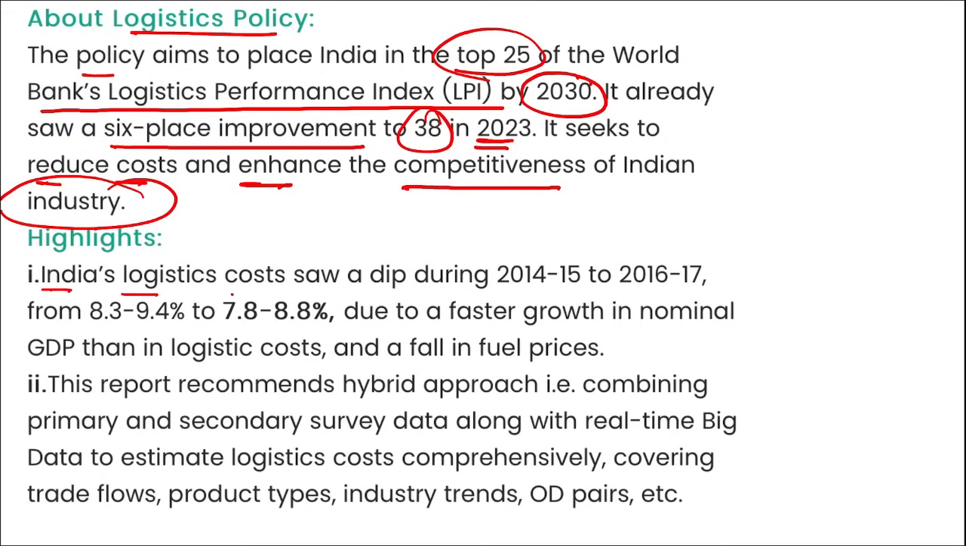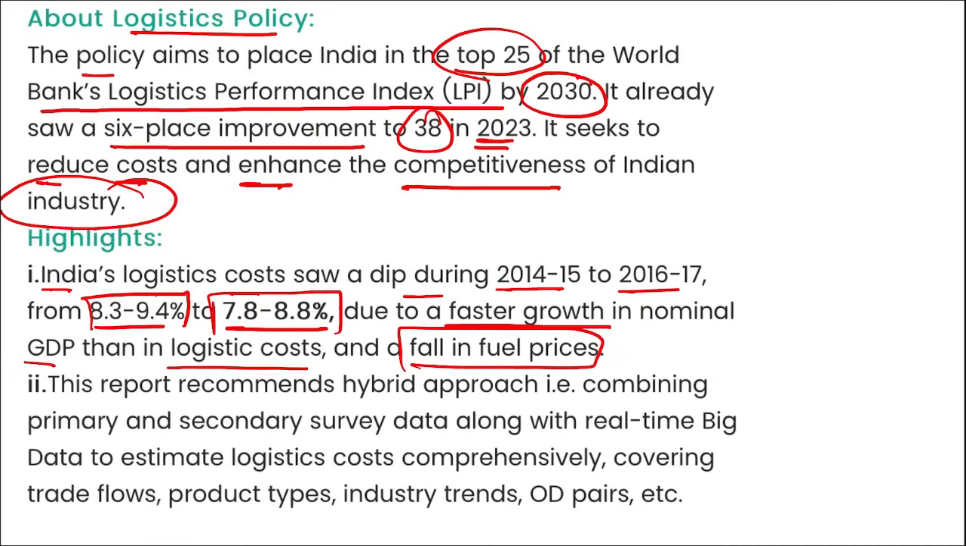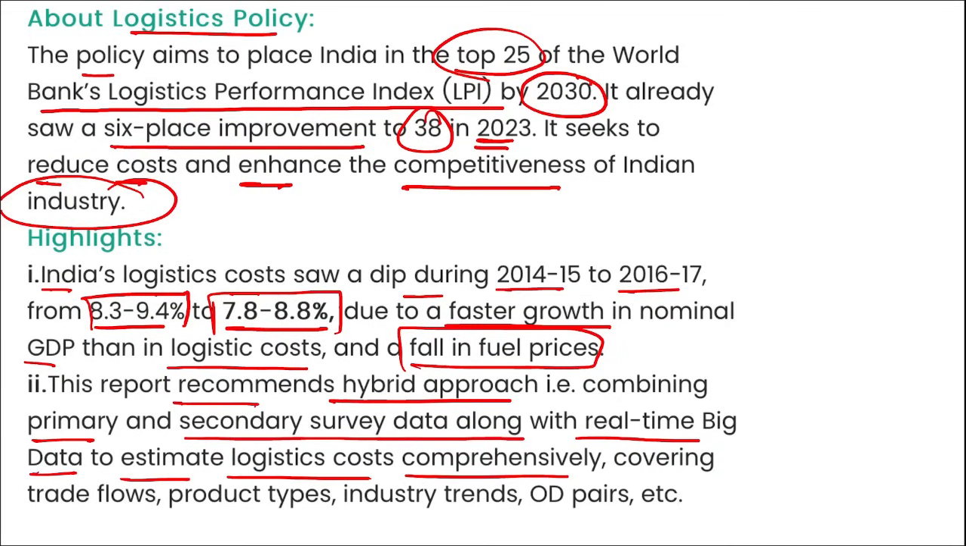Then India's logistic cost saw a dip during 2014-15 to 2016-17, from 8.3% to 9.4% to 7.8% to 8.8%. This was due to the faster growth in the nominal GDP than in the logistic cost and a fall in the fuel prices. Also, this report recommends the hybrid approach, that is combining primary and secondary survey data along with real build-time data to estimate logistic cost comprehensively, covering trade flows, product types, industry trends, OD pairs, etc.